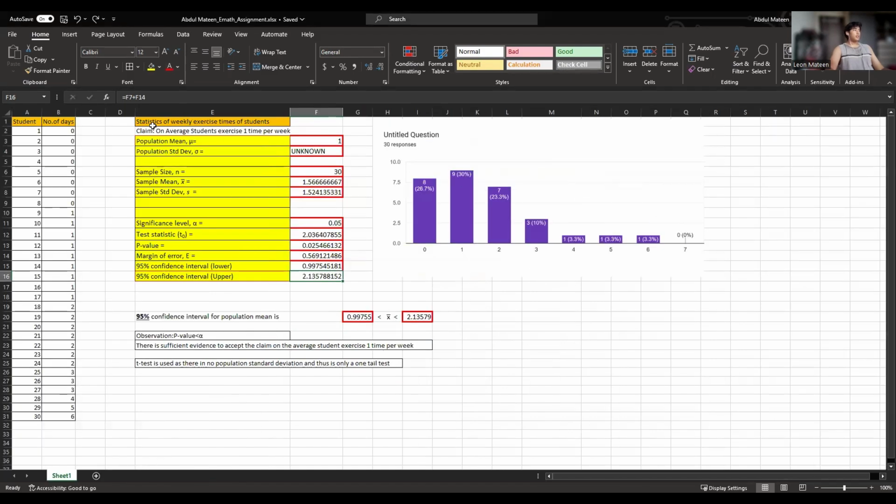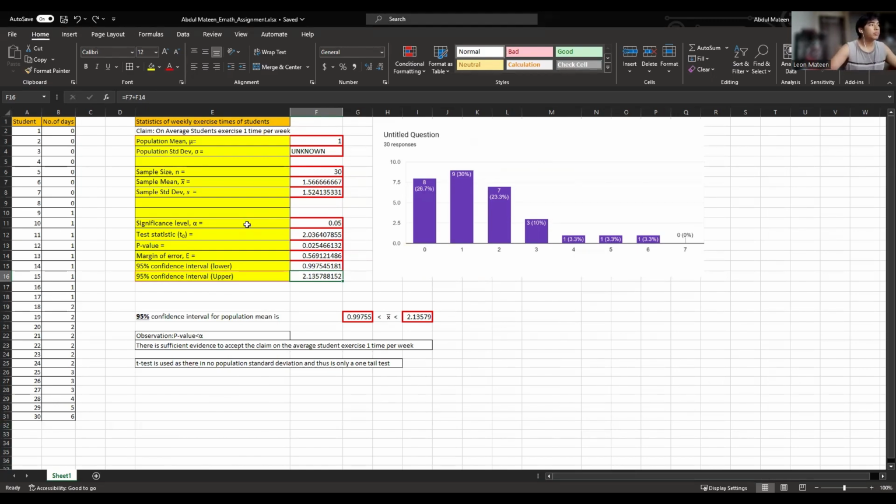This is a statistics assignment on the weekly exercise time of students. My null hypothesis claim is that, on average, students exercise one time per week. I have a list of 30 students and the number of times they exercise per week, from 1 to 30 and the number of days.